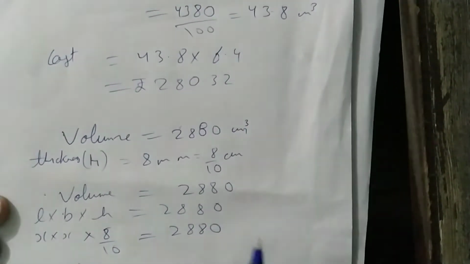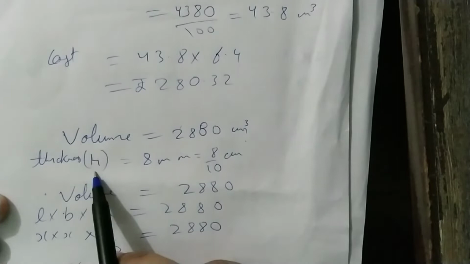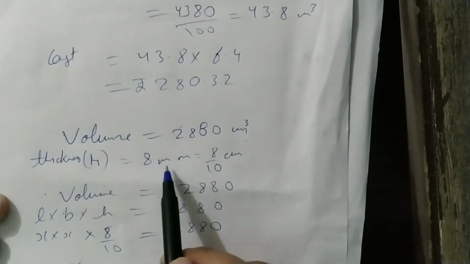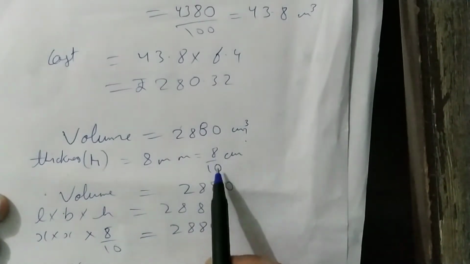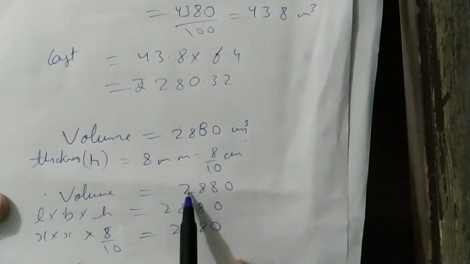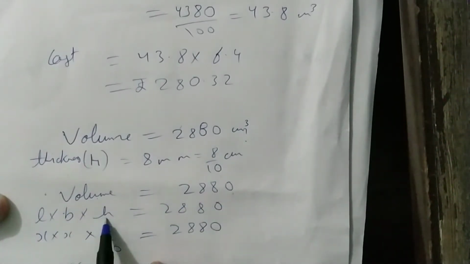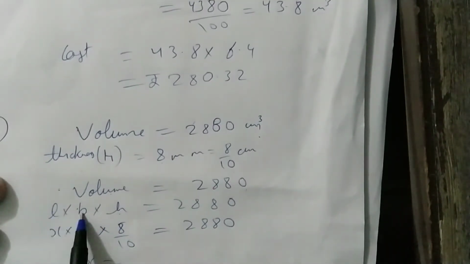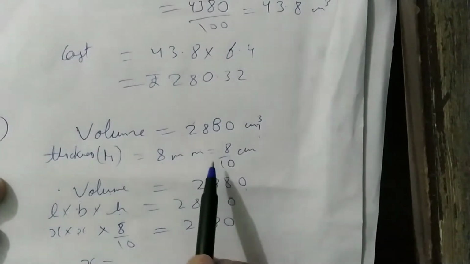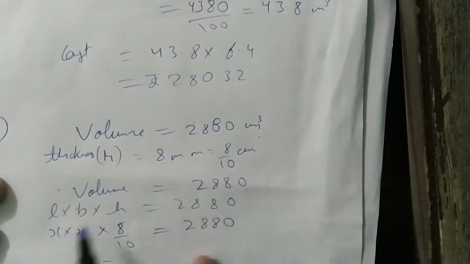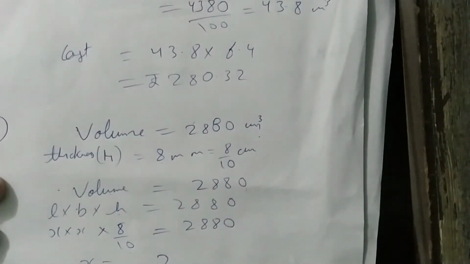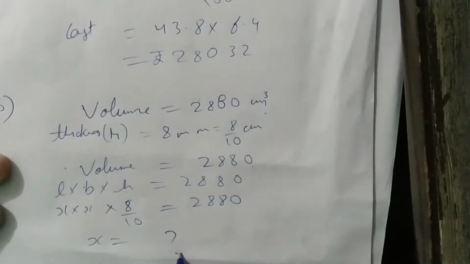Okay, 10th question, volume is given, thickness that is height is given. So it is in millimeter, we have changed into centimeter by dividing by 10. Now volume is this. What is the formula of volume? Length into breadth into height. So here length and breadth are same, that is x. Height is 8/10. From here just calculate the value of x. That will be your answer.